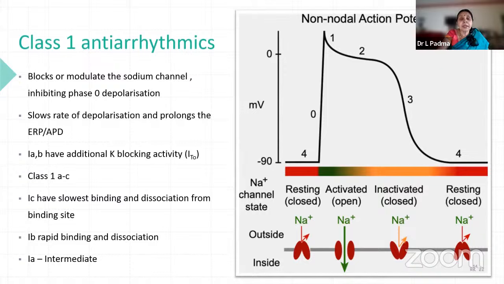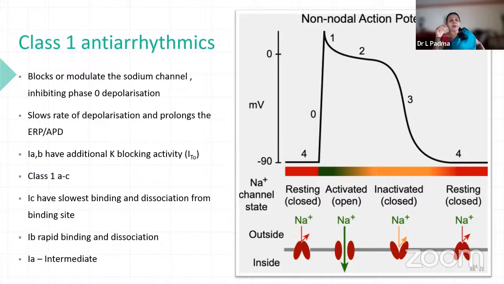In class 1 antiarrhythmics, as I told you, they block phase 0. First point is they block phase 0. So once they block phase 0, what happens? Slow rate of depolarization, prolongs ERP, the effective refractory period, and also prolongs APD. That means no amount of stimulus can bring about one more action potential. Once the action potential is prolonged, all the ionic currents are delayed. Ionic currents inward and outward are delayed.